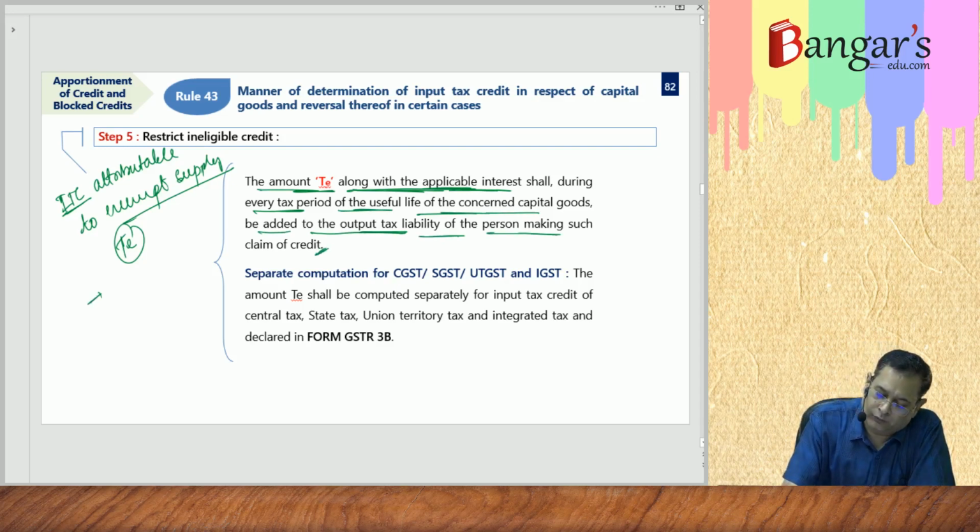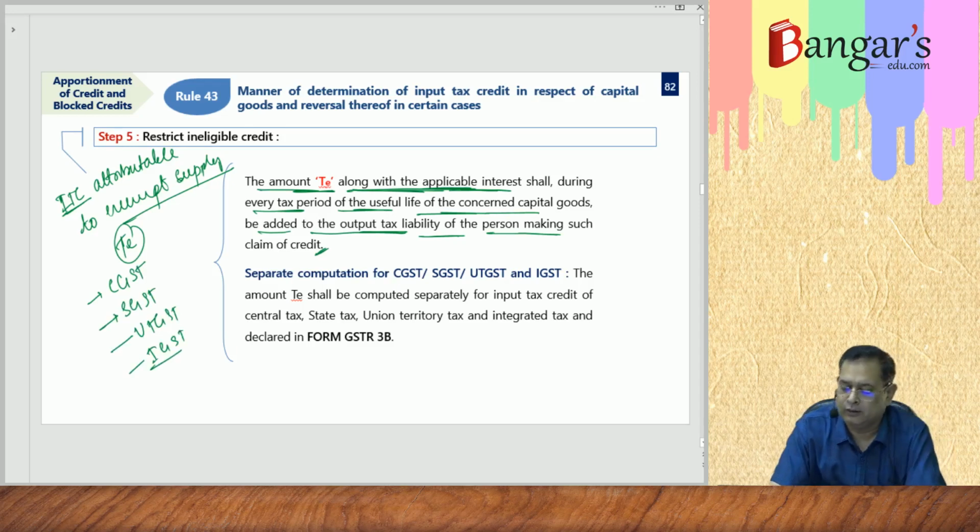And here also we have to separately determine the CGST element, SGST element, UTGST element, and IGST element. That is, the amount of TE shall be computed separately for the input tax credit of the central tax, state tax, union territory tax, and integrated tax. And the same must be declared in form GSTR 3B.